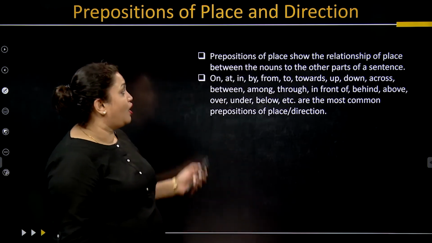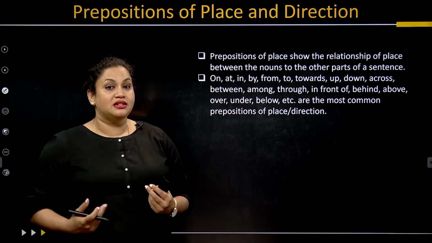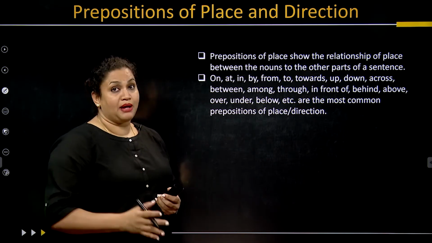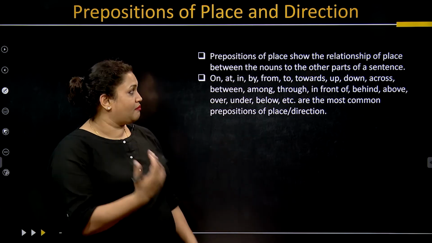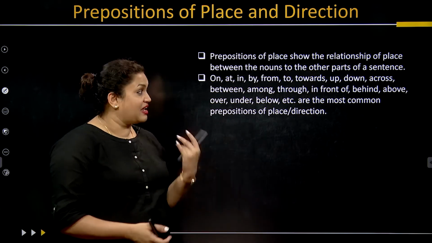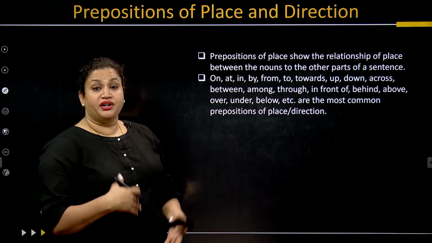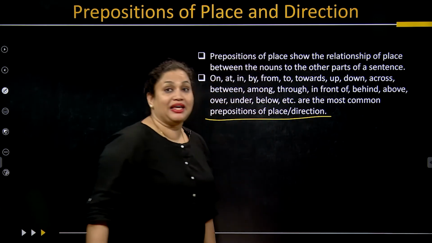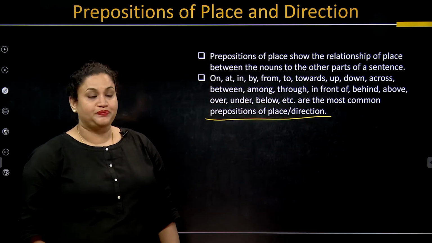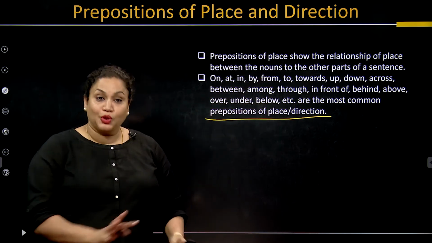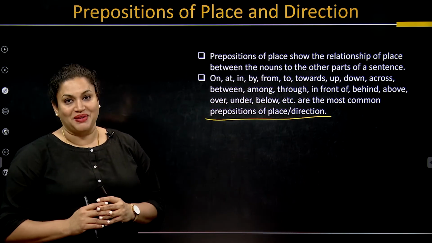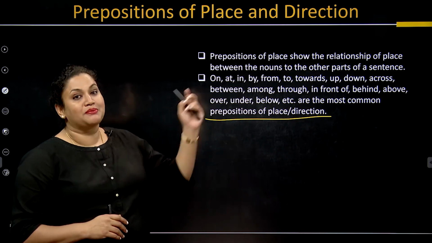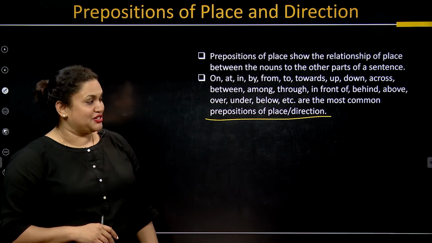Now we have this: on, at, in, by, from, to, towards, up, down, across, between, among, through, in front of, behind, above, over, under, below. They are all basically the prepositions of place and direction. Now, let us pick up those words which are found both in prepositions of time and also in prepositions of place and direction.